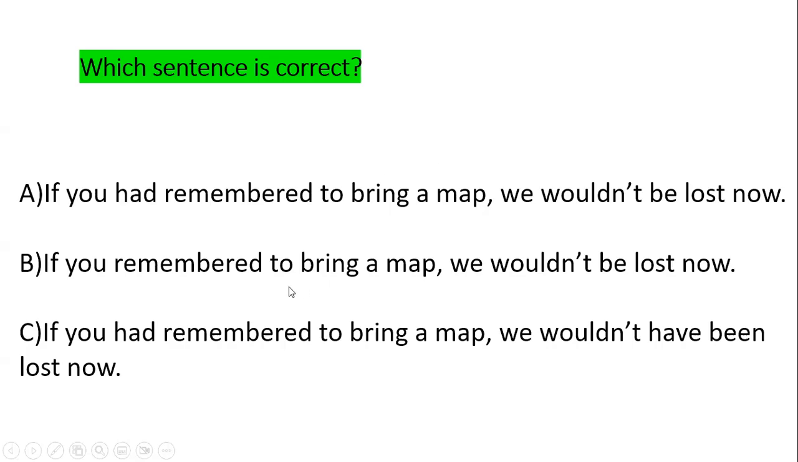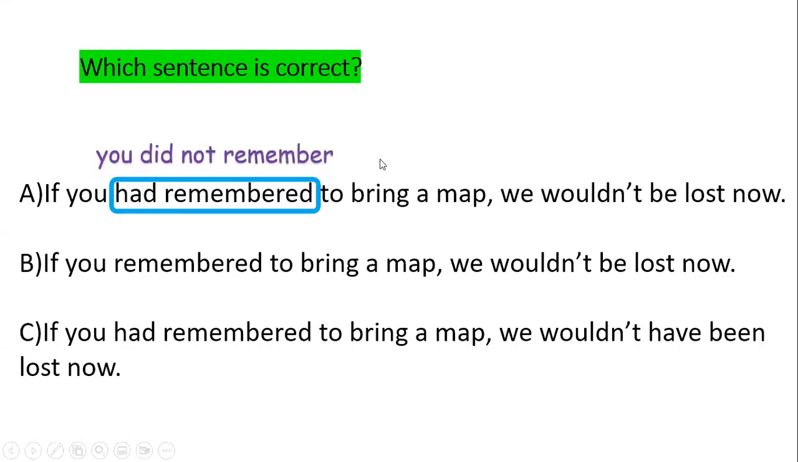Kind of difficult, because here it means you're talking about the present, which is not possible in this situation. And then the other part, we wouldn't be lost now, which is fine. If you had remembered to bring a map, which is similar to A, we wouldn't have been lost now. How can I say wouldn't have been, which is past, and I have the word now? You see? So let's look at the clues again.